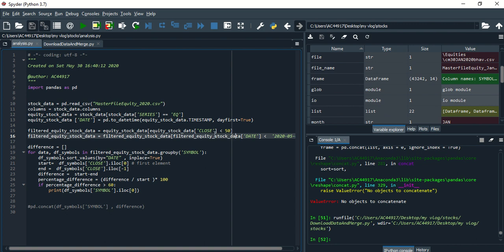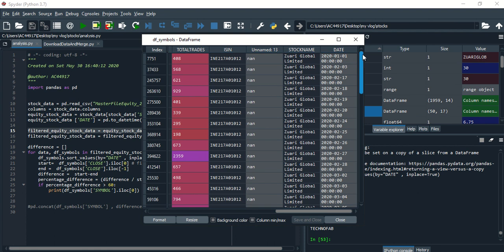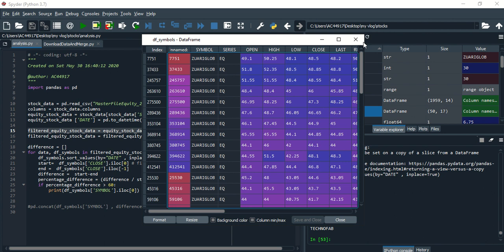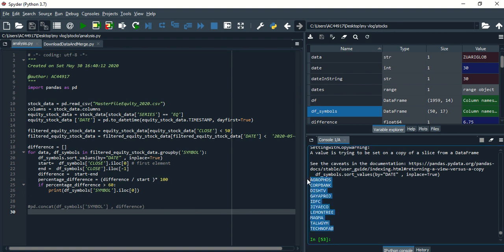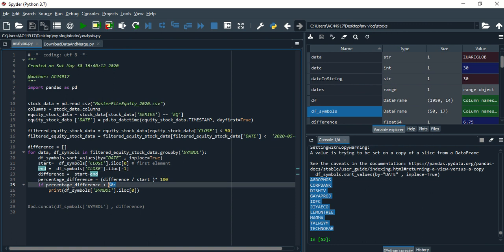And then I did a date filter. Currently what I have is from January 1 to May, grouped together for each stock. And with that, I just took the difference, like from Jan 1 to May 1, what is the percentage difference? And for the stocks which had price less than 50, I got around 10 stocks which had a difference of 60%, which means in January they were at a very good value.